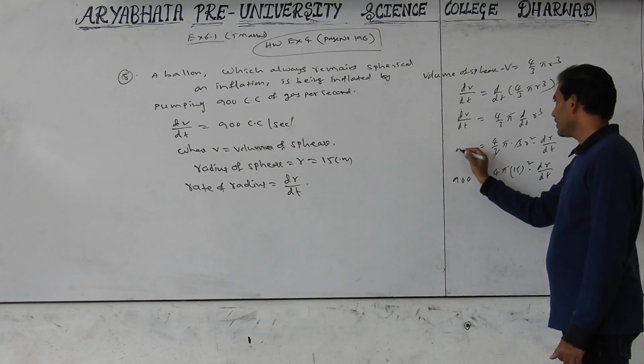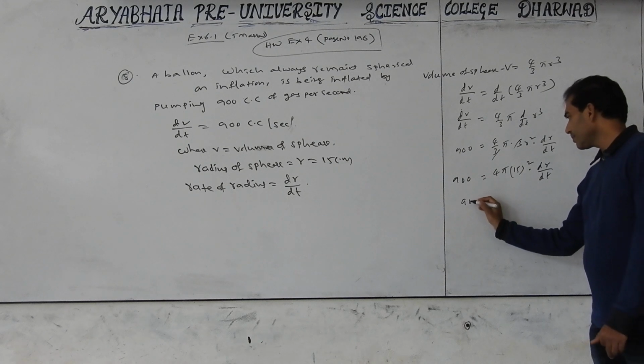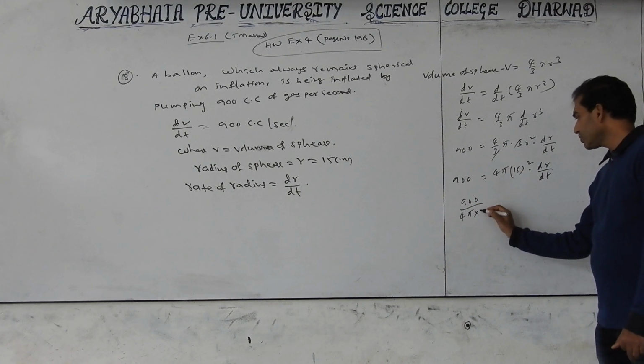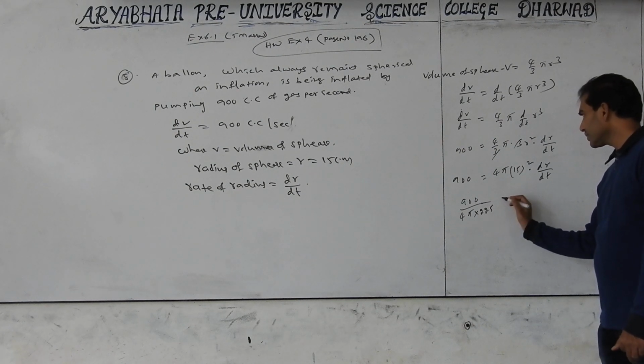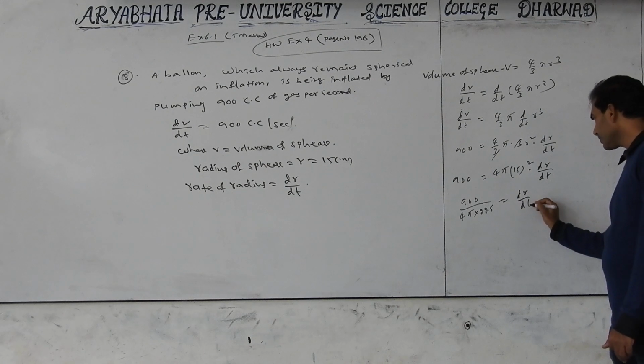This is 900. Therefore, 900 by 4 pi into 15 square, which is 225. Correct? 15 square is 225 into dr by dt.